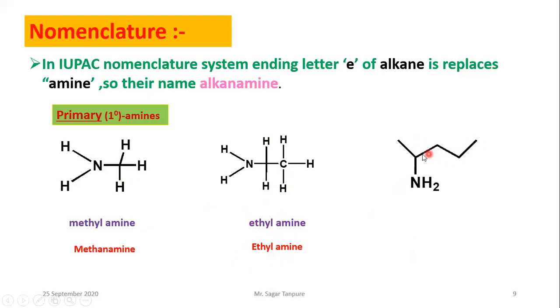Then here is the structure CH3, CH, CH2, CH2, CH3. What is the name? This is isopentylamine, and another name is 2-pentanamine. Here the numbering starts from the side nearest the substituent: 1, 2, 3, 4. The second carbon has the amine group, and 5 carbons are present, so pentane is taken, and the name is 2-pentanamine.